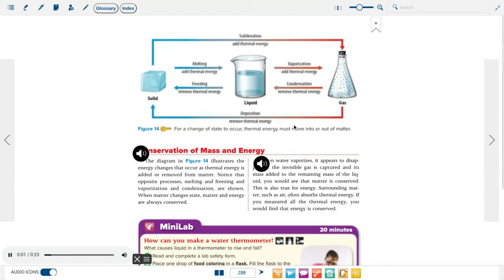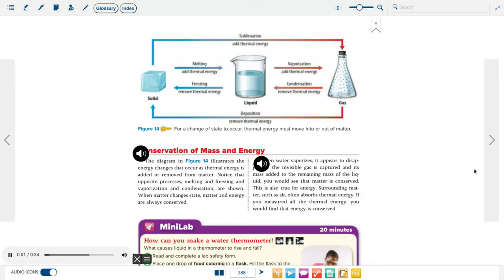Conservation of mass and energy. The diagram in Figure 14 illustrates the energy changes that occur as thermal energy is added or removed from matter. Notice that opposite processes, melting and freezing, and vaporization and condensation, are shown. When matter changes state, matter and energy are always conserved.